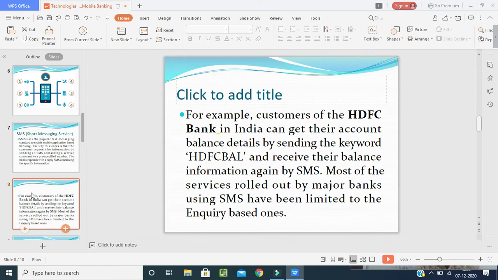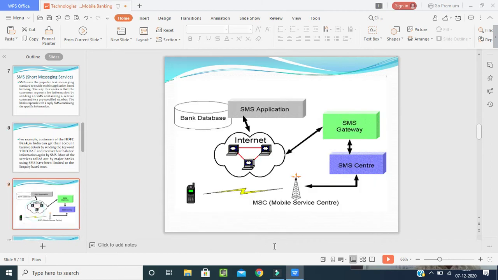Now, if you see here in the picture, what is happening here? The internet is there, your mobile is there, and it connects to the MSC, mobile service center. From there, the internet goes to your SMS center. Then the SMS center will send the message to the SMS gate.